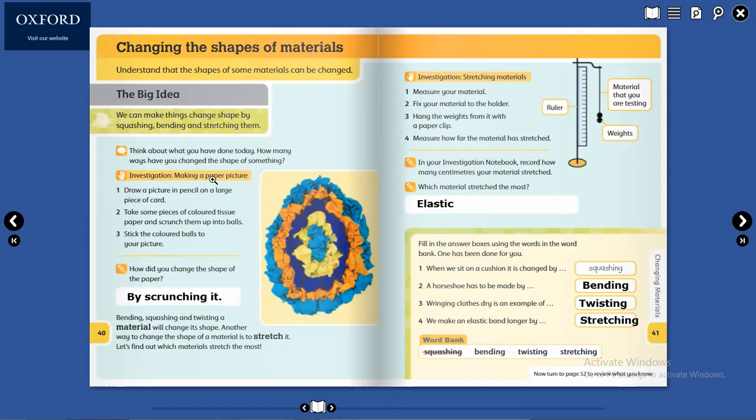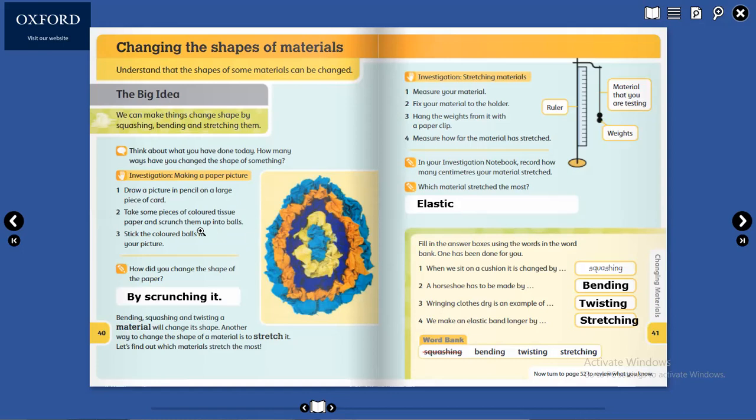Yes. Twisting. Thank you, Noor. Tamim As-Subeti, number 4. We make an elastic band longer by stretching. Stretching. Excellent, Tamim.